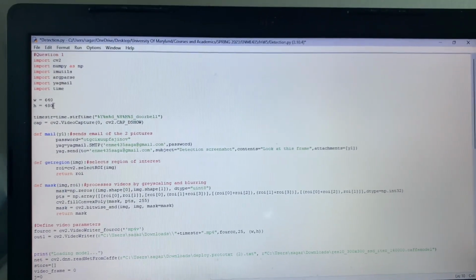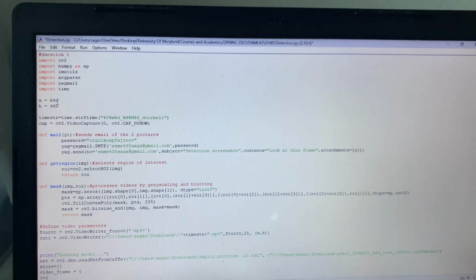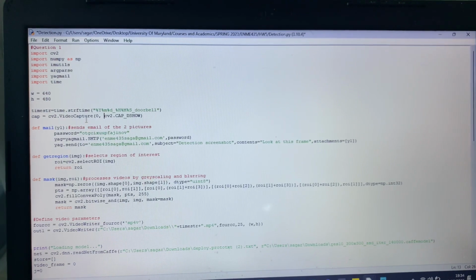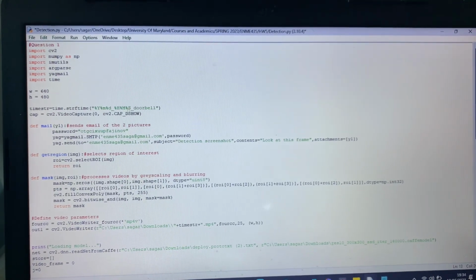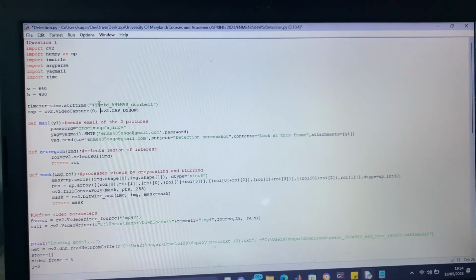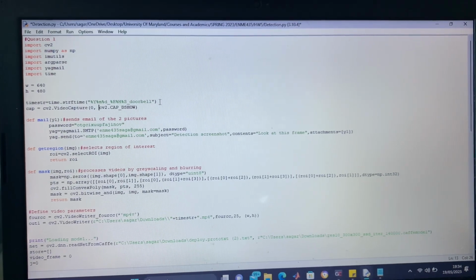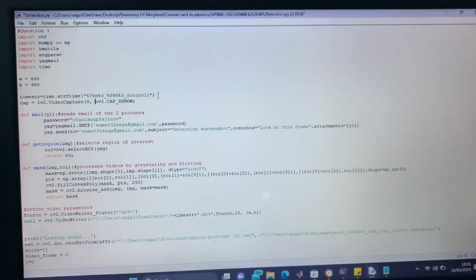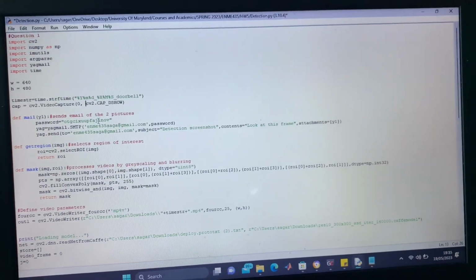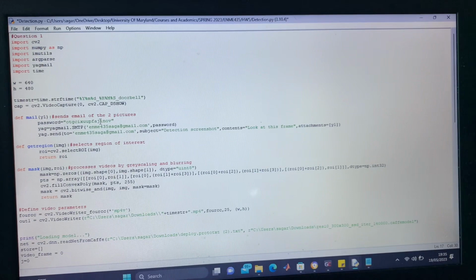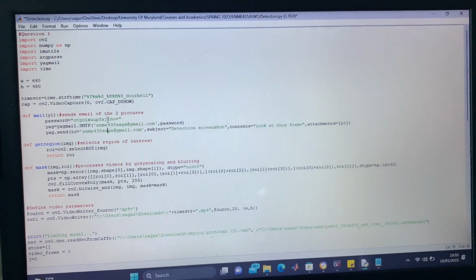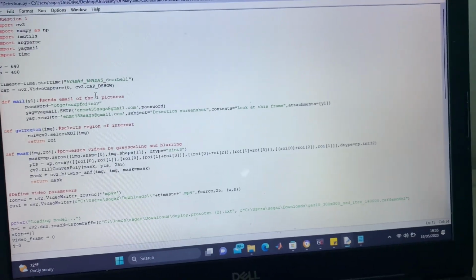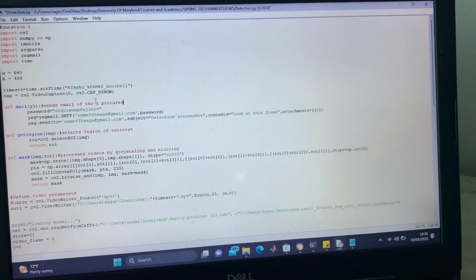A couple of things to notice: our dimensions have been defined as 640 by 480, and you can see we have started our video camera. This is the time frame as we've defined it, and it is going to help when we store our picture or our video as a time-stamped file. This is our mail-in function, which is similar to our previous video where we send a mail of the one picture, not two in this case.